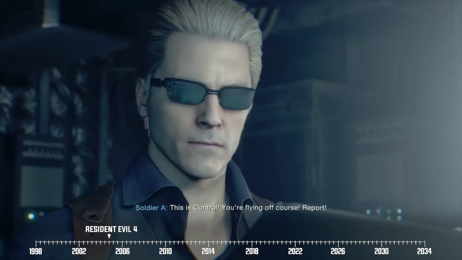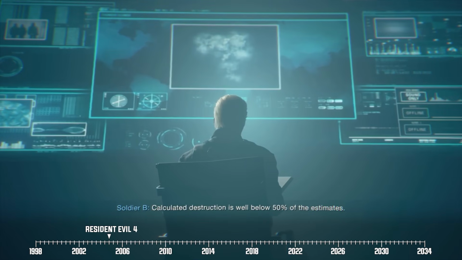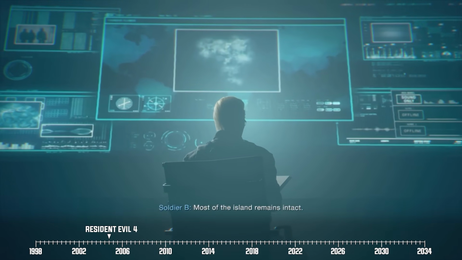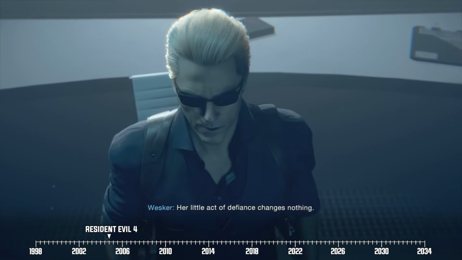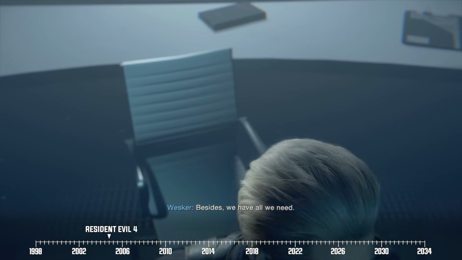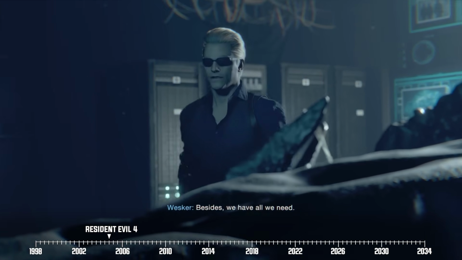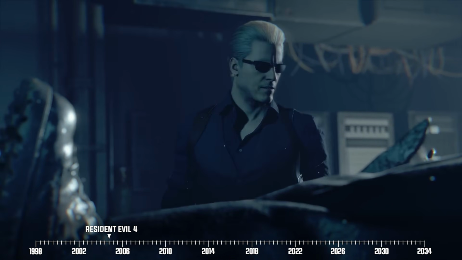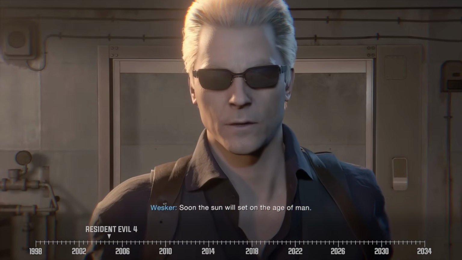On top of that, not all of the explosives he placed on the island were detonated, thanks to Ada's intervention. But the big reveal comes when we find out that Wesker has retrieved Krauser's lifeless, plaga-infected body and declares that the so-called Age of Man is about to come to its close.